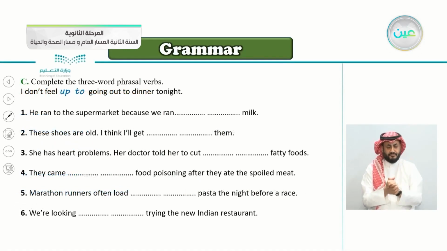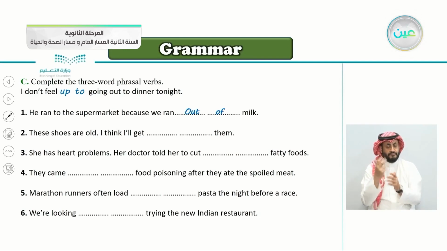Exercise C here, complete the three-word phrasal verbs. I don't feel up to going to dinner tonight. So I think this is an easy exercise. We ran to the supermarket because we ran milk. There's no more milk. So we say, very good, we ran out of milk.